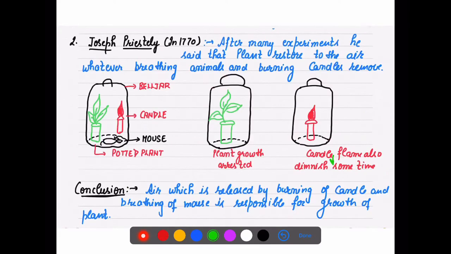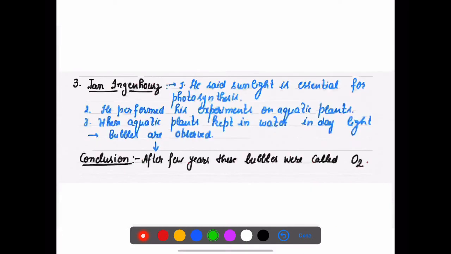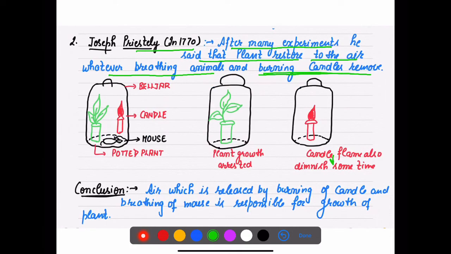After that, there is another scientist, Joseph Priestley, in 1770. After many experiments, he said that plants restore to the air whatever breathing animals and burning candles remove. He said कि burning candle और जो ब्रीदिंग है, एनिमल जब ब्रीद करते हैं, उनमें से जो एयर है, उस एयर का प्लांट्स कुछ तो यूज़ कर रहे हैं जिसकी वजह से दे आर ग्रोइंग.